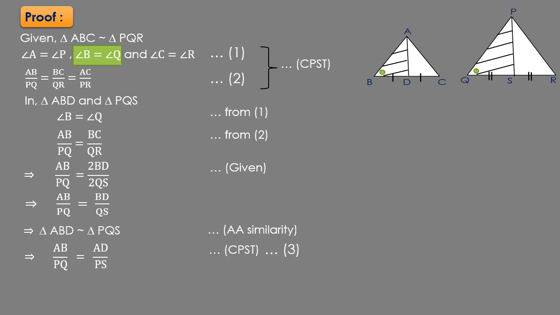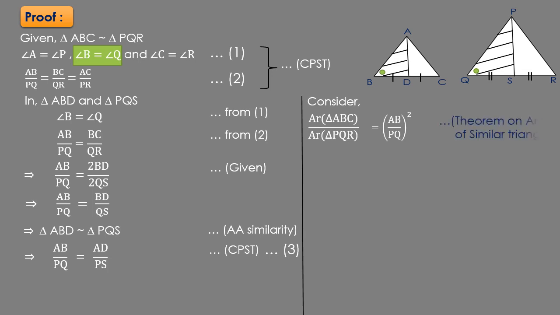After that, let us consider area of triangle ABC upon area of triangle PQR. We know that ABC and PQR are similar triangles, and as they are similar triangles, we can write that the ratio of their areas is equal to the square of the ratio of the corresponding sides. So area of triangle ABC upon area of triangle PQR is equal to AB upon PQ whole square, by the theorem on areas of similar triangles.